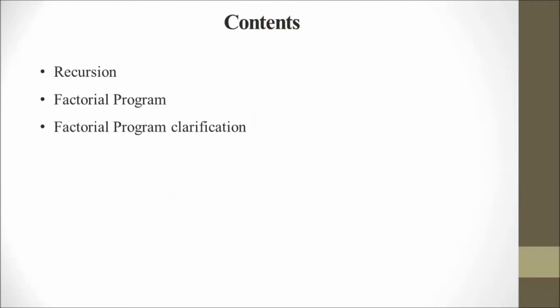These are the important topics in C language: recursion, and factorial program clarification. I think you have made a factorial program in C language. This is the famous program, so we understand how the factorial program works, the recursion concept, and how a function calls itself. We will understand the recursion topic in this video.